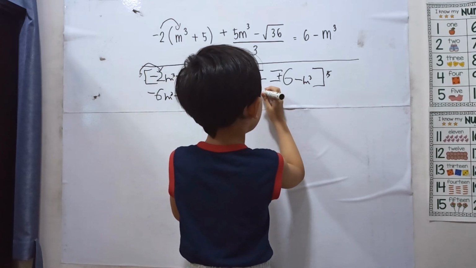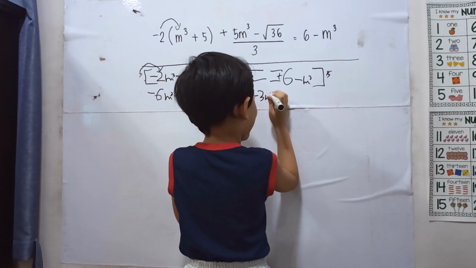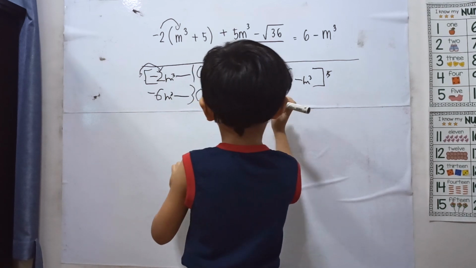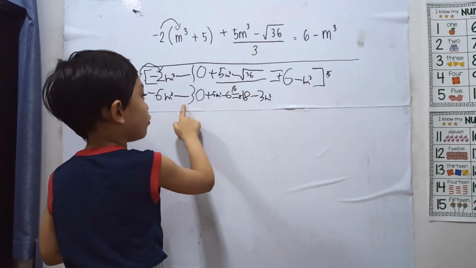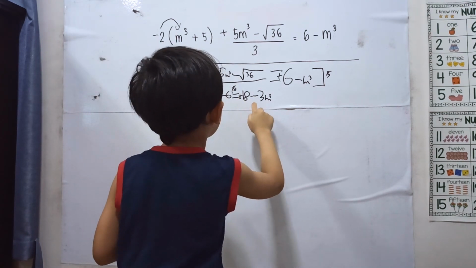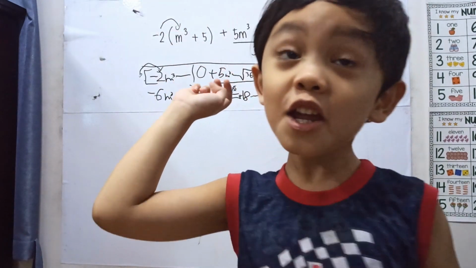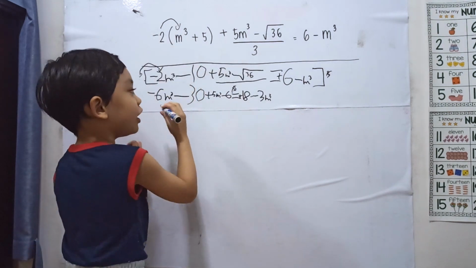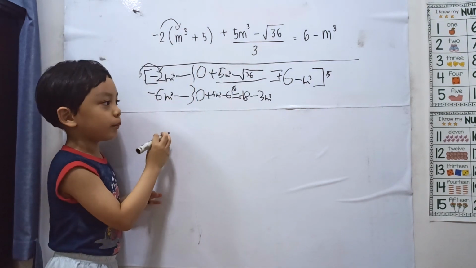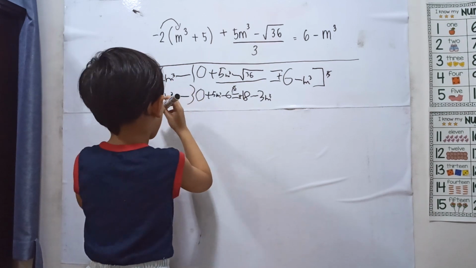Yeah, keep 3. Good job. Then this one will go here and it becomes 48. Yeah, don't need 4 because it will go here.